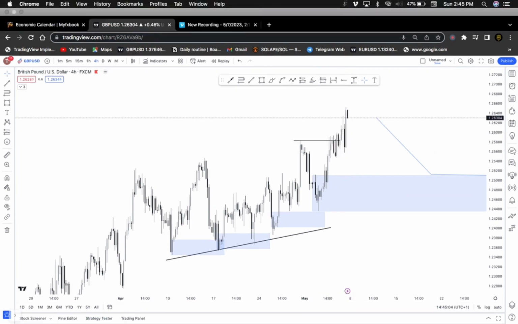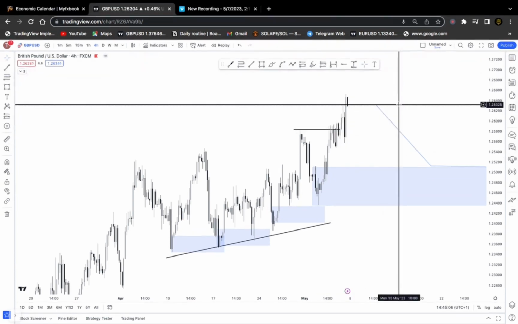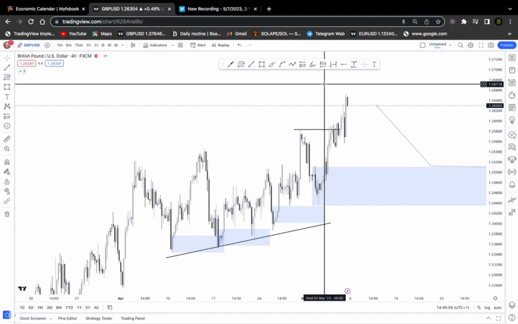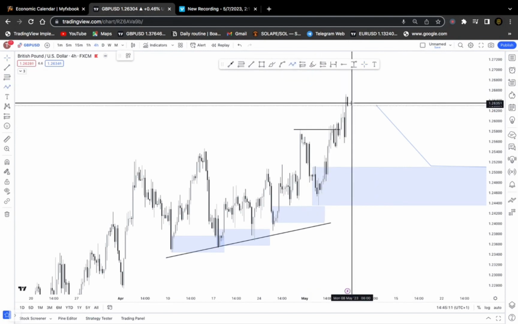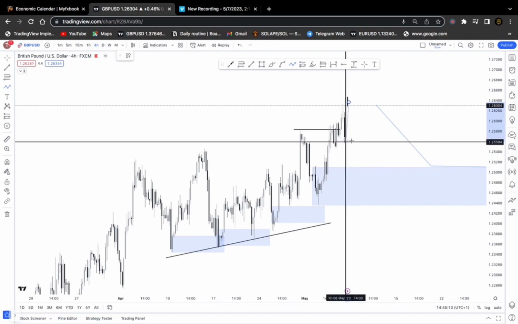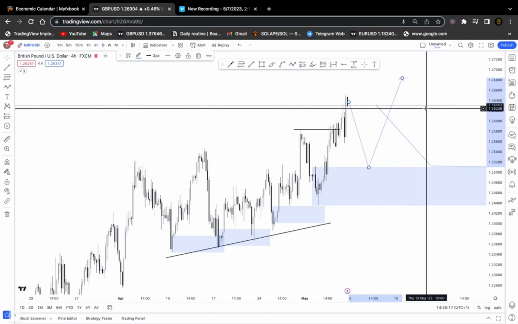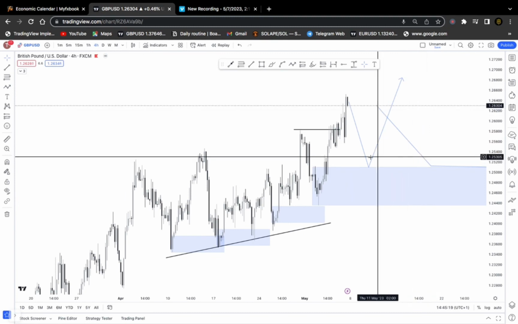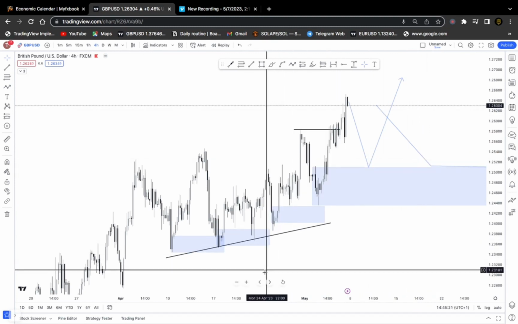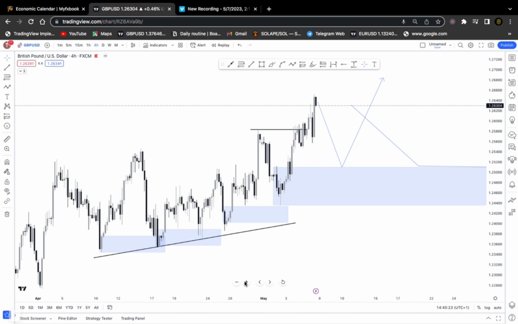So on our GBPUSD, the 4-hour time frame doesn't really have much of a story. Overall we can see that we are still very bullish, and we are expecting some buy side momentum, some strong buys to happen on the GBPUSD. So what we're expecting is for the market to give a push, probably to the liquidity to the downside, and continue moving to the upside. Our expectation remains the same from the 4-hour and the daily time frame.